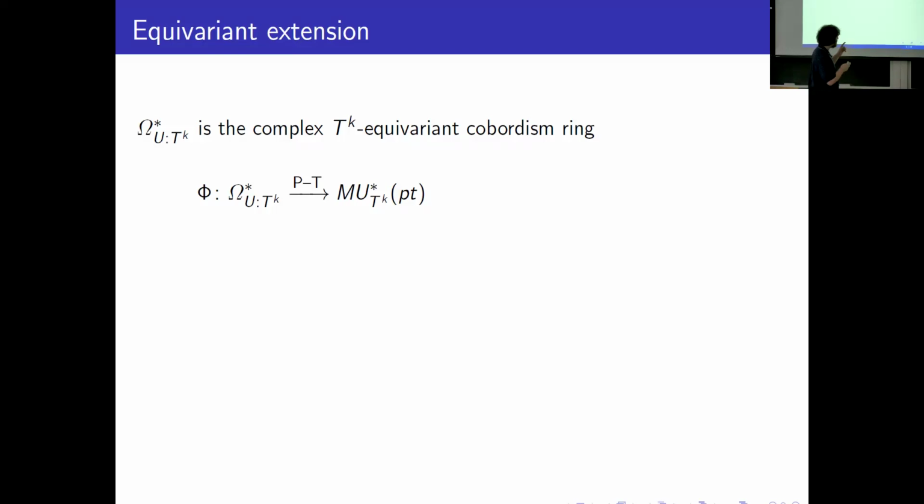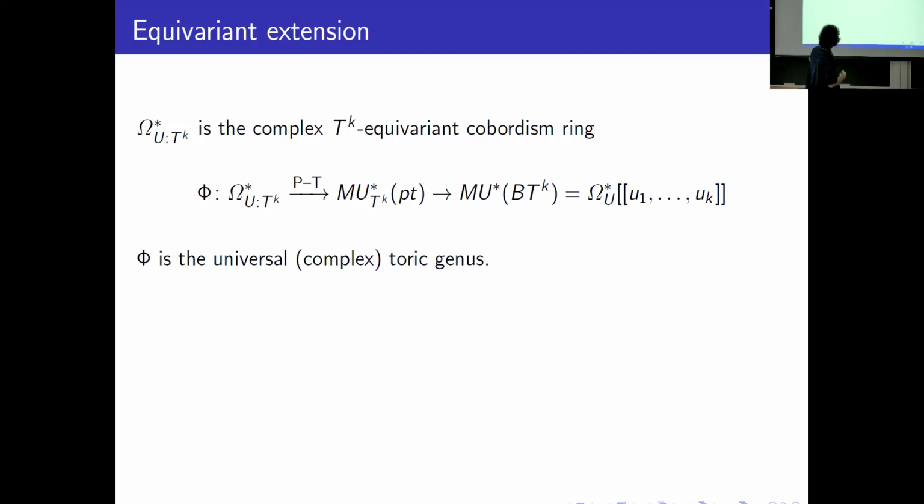But we also have this comparison homomorphism from our cobordism ring to some homotopical ring, and then we have a homomorphism from this homotopical ring to the ordinary cobordism of the classifying space of the torus, which is just a power series in k variables with coefficients in the ordinary complex cobordism ring. So we obtain this homomorphism. We call this the universal complex toric genus. In fact, it's injective. It's a result of Kamishima and Hanke about injectivity of the first one and Löffler about injectivity of the second one. So we have an injective homomorphism from our equivariant complex cobordism ring of manifolds with torus action to power series with coefficients in the ordinary complex cobordism ring.